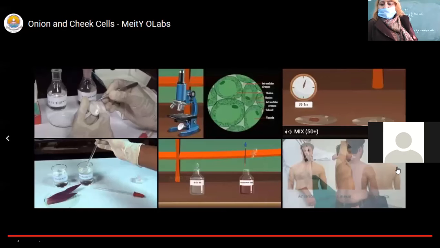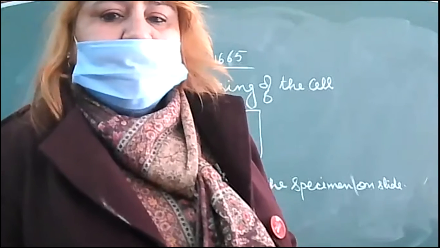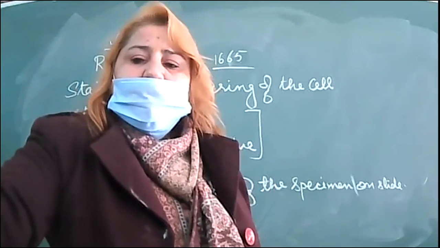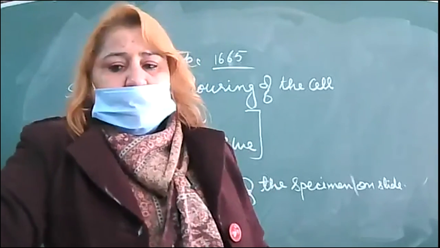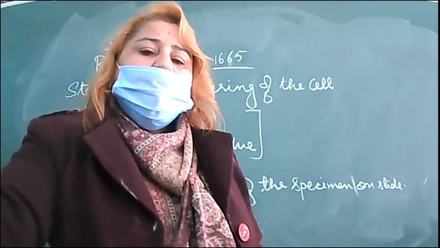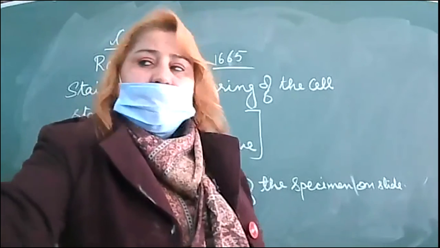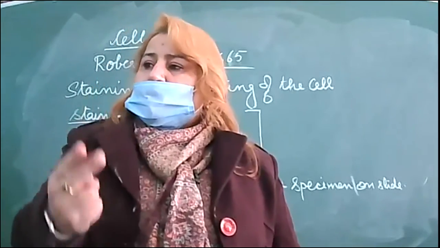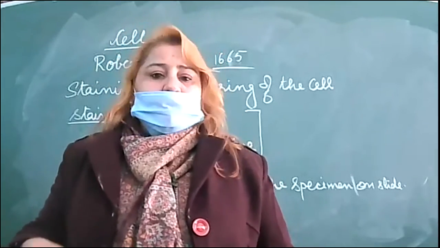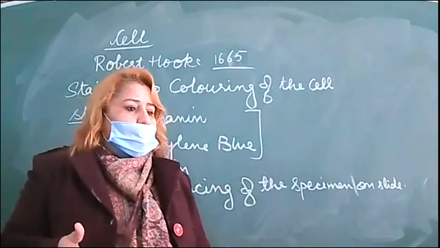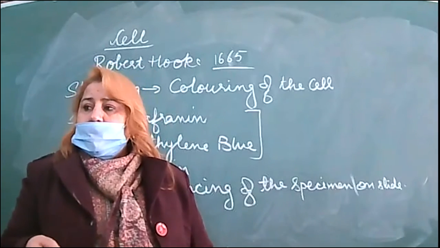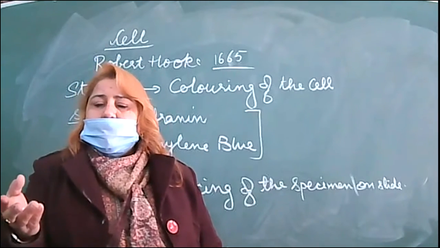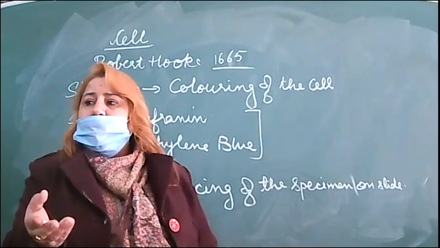Is it clear, beta? Is it clear to everyone how we can make the temporary mount? Because in the exam, definitely the question on the procedure can also come, so you already know the sequence. A sequence or a diagram for the plant and onion cell can come. We can ask you about the plant cell, onion epithelial or the cheek cell.